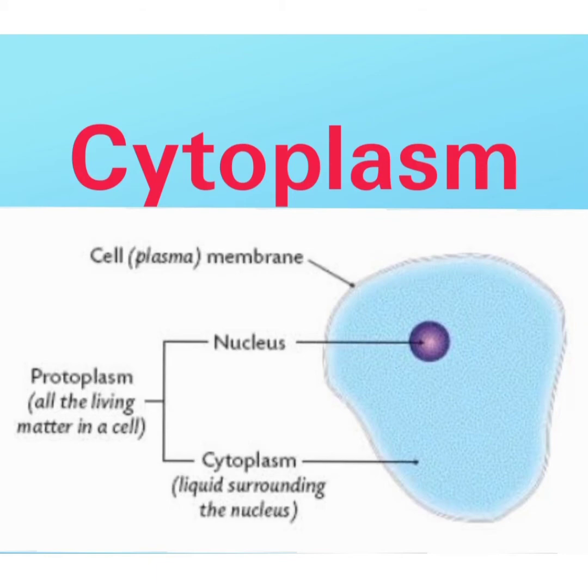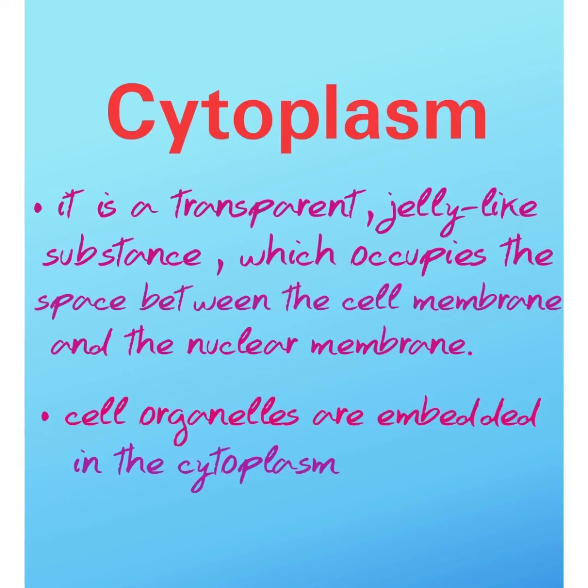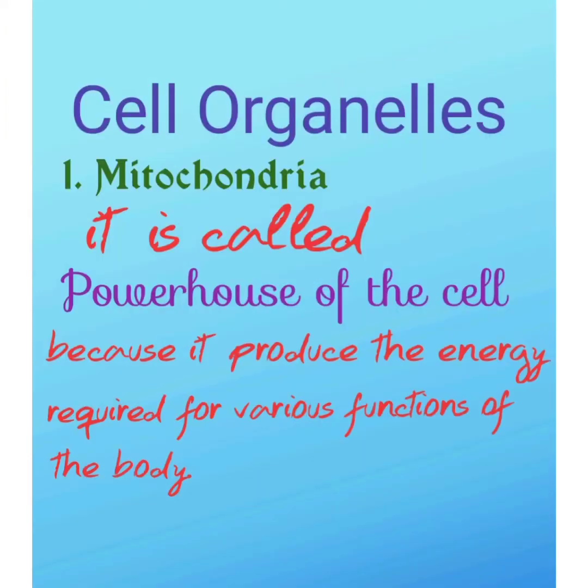This is the fourth structure, cytoplasm. It is a transparent, jelly-like substance which occupies the space between the cell membrane and the nuclear membrane. Cell organelles are embedded in the cytoplasm. Cell organelles. Mitochondria. It is called the powerhouse of the cell because it produces the energy required for various functions of the body.